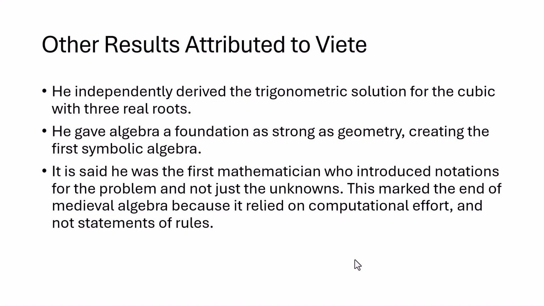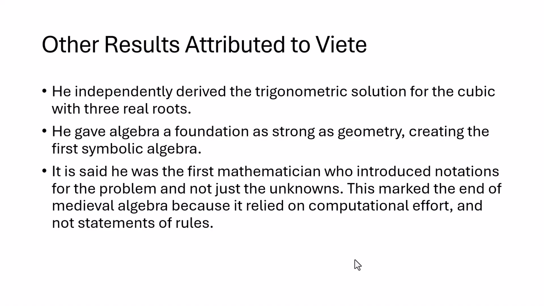It was said that he was the first mathematician who introduced notations for problems and not just unknowns. So what happened in this case was that he basically modernized the approach to mathematics. The medieval algebra that existed was very much on just labeling unknowns, and the rules weren't very well defined.